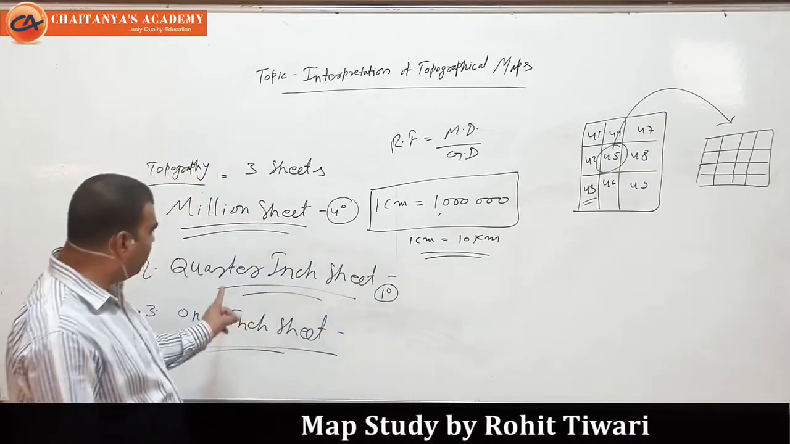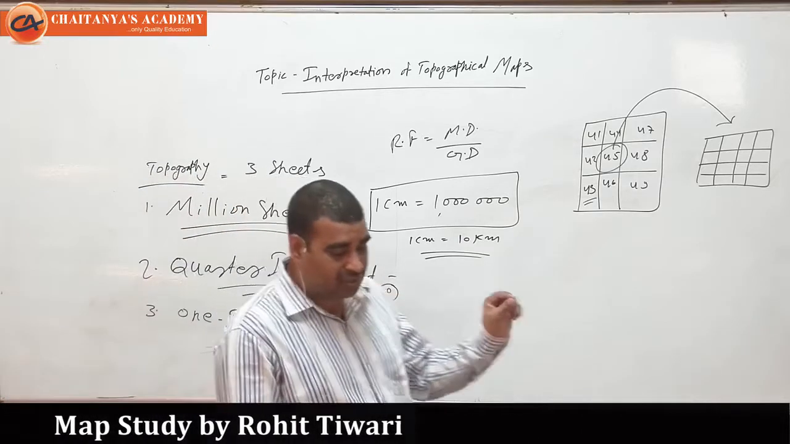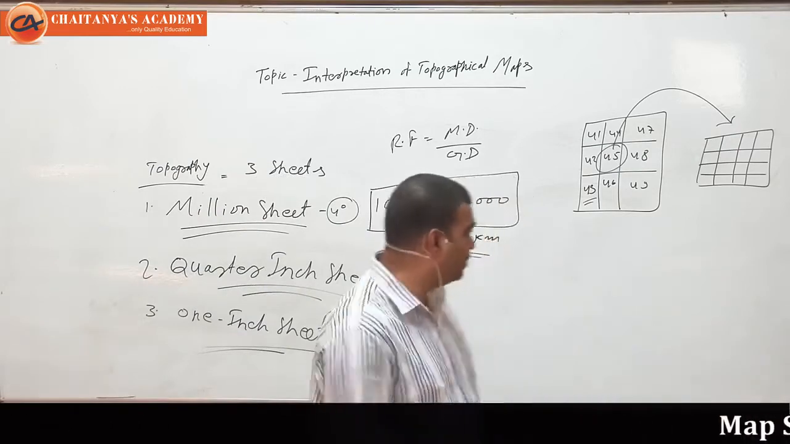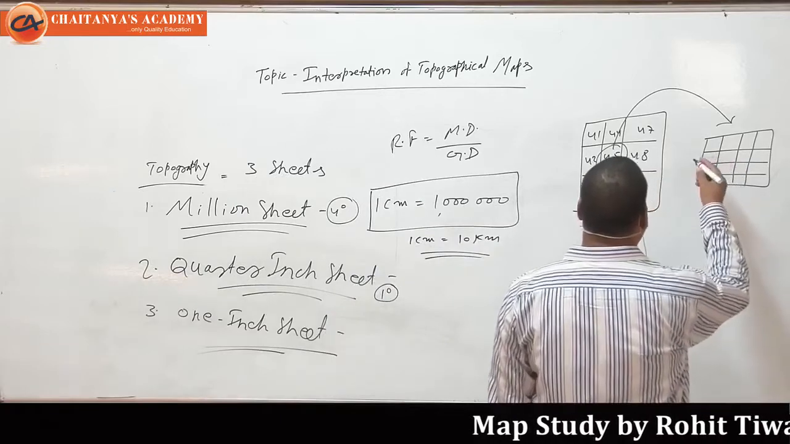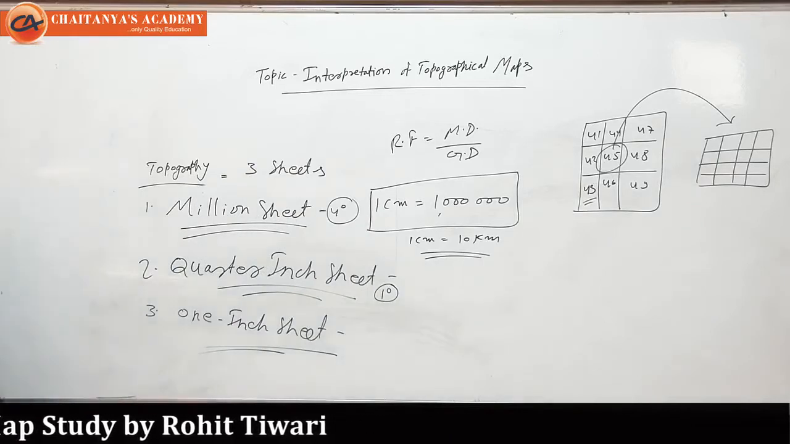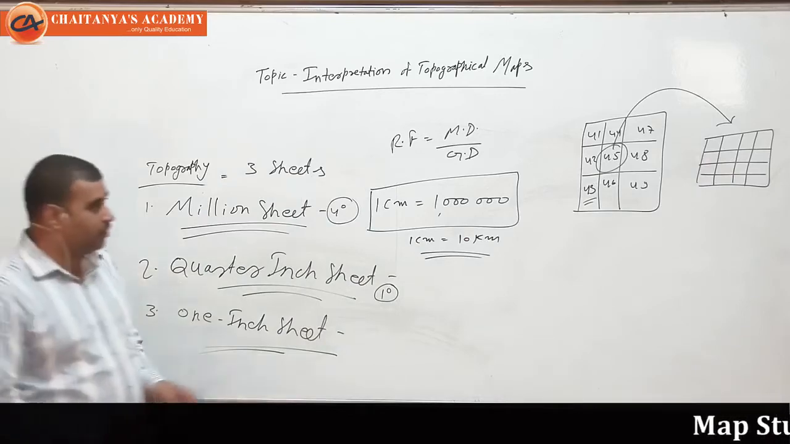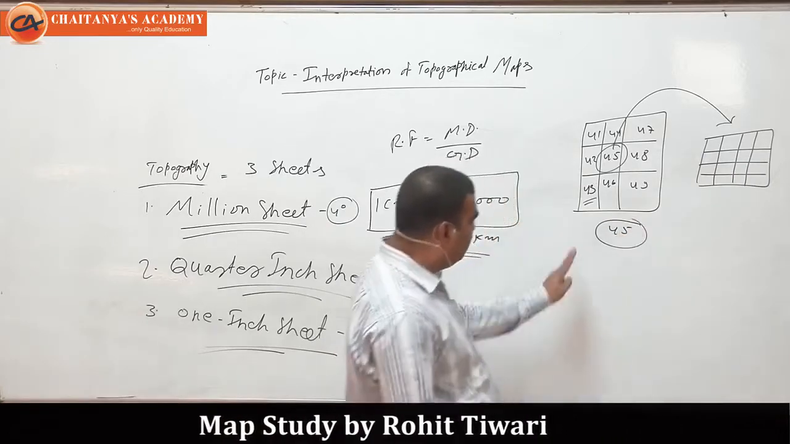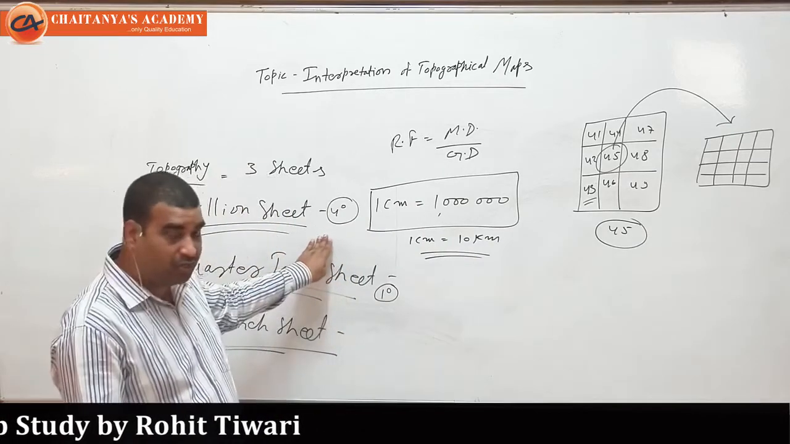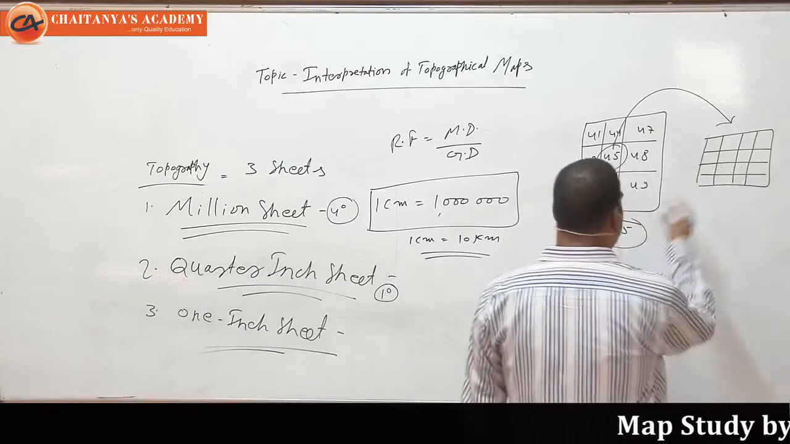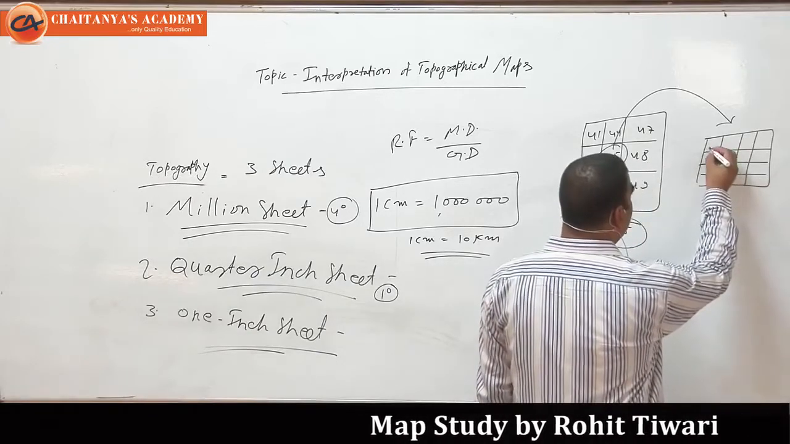Each quarter inch sheet will be bounded by 1 degree longitude and 1 degree latitude. So this 45 is going to be numbered again, and in this numbering we will have a total of 16 parts. First we have 45 as a million sheet, which means the 4 degree sheet. It is going to be divided into 16 parts.